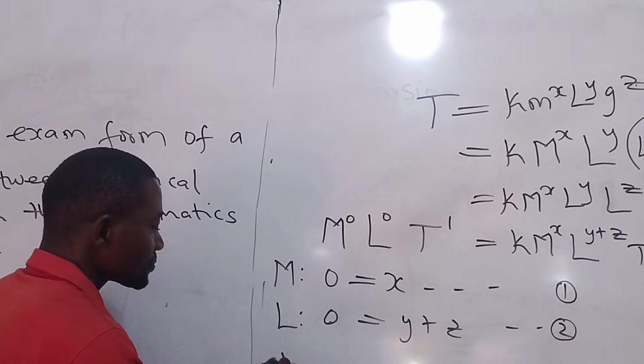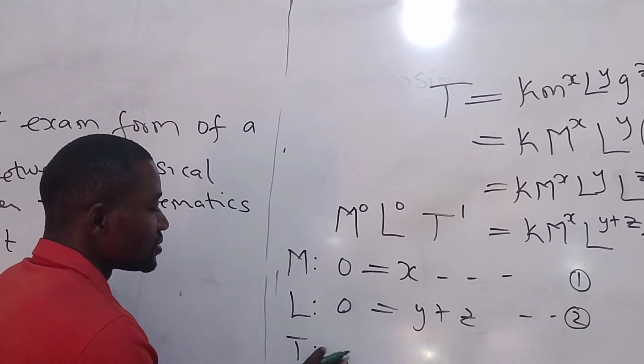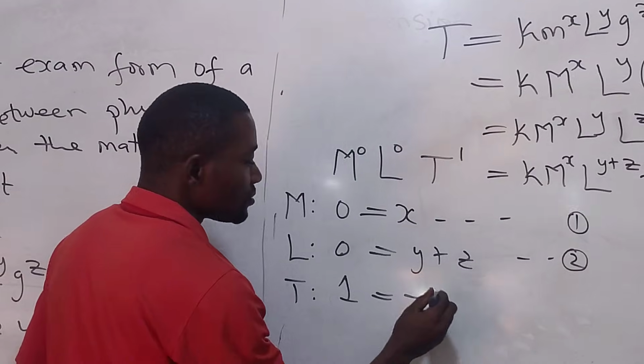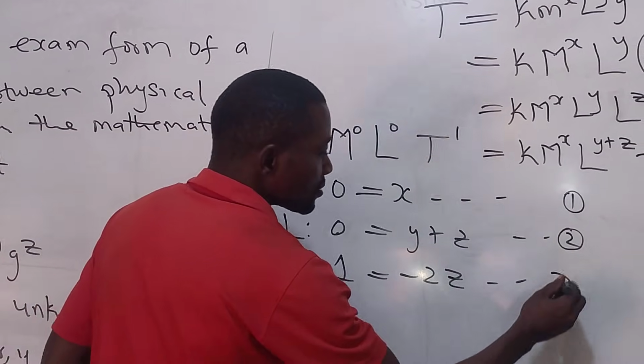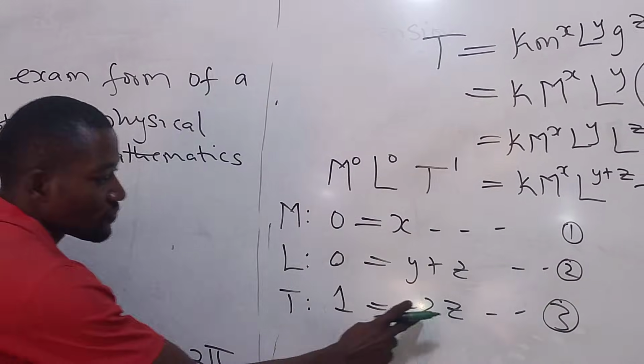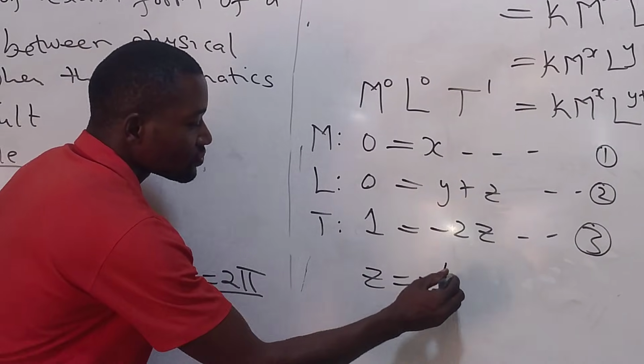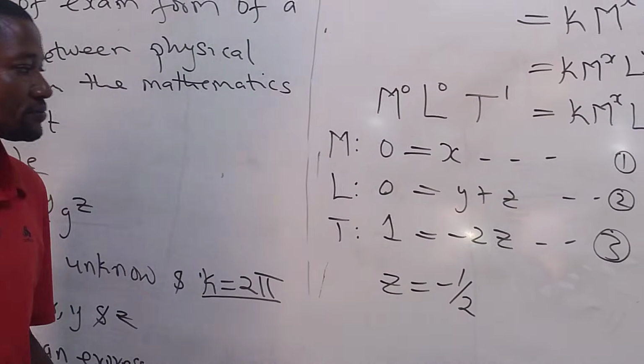T here, on the left-hand side, is 1. And is equal to what? Minus 2z. Call this equation 3. So from equation 3, z is equal to minus 1 over 2.